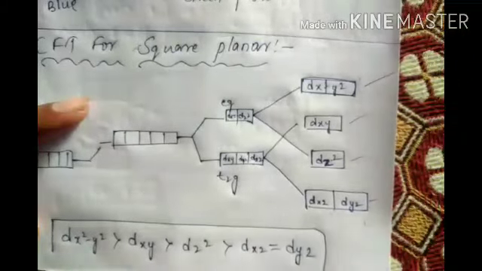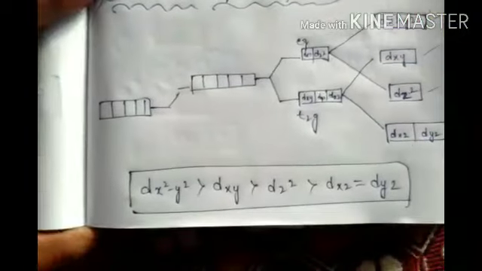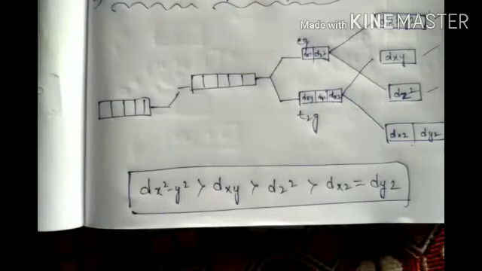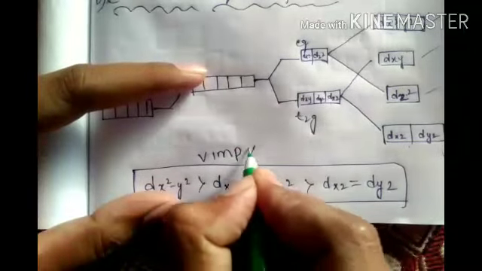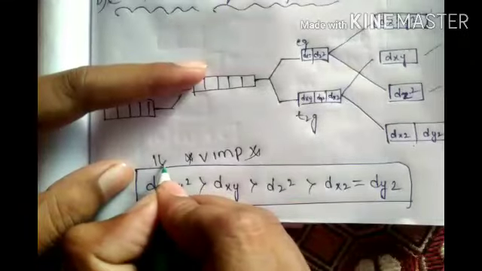Very important. In square planar, definitely a damn sure question. What is the order of splitting of d orbitals in square planar crystal field theory? This is the damn sure question. This is the order. Remember this order. Very important. One lakh times.